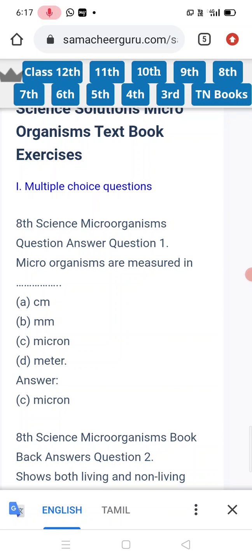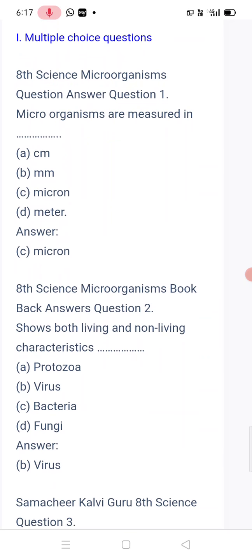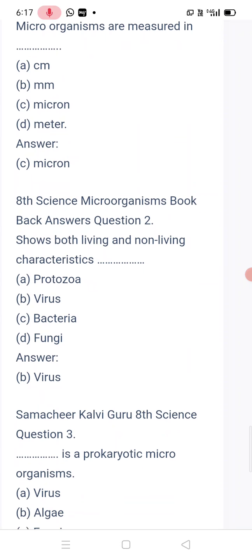So this class we are studying the microorganism book back questions, one-mark, brief and detailed questions. We are explaining them in this class. Okay, first of all, question number 1, choose. Microorganisms are measured in micron. Next, show the living and non-living characteristics of virus.